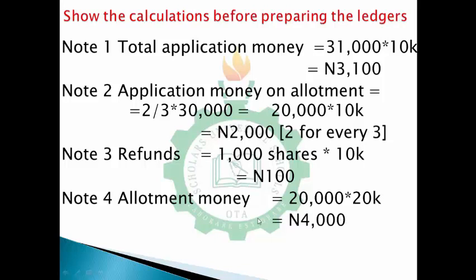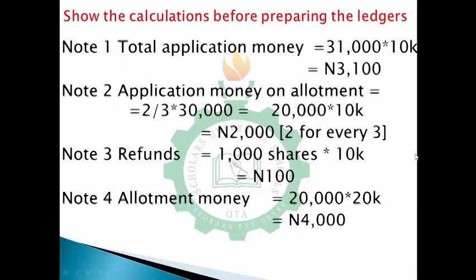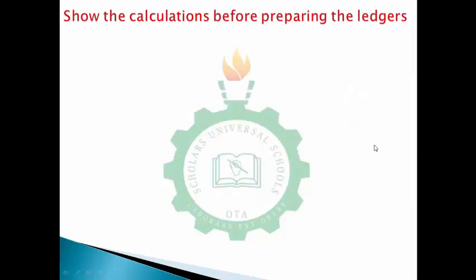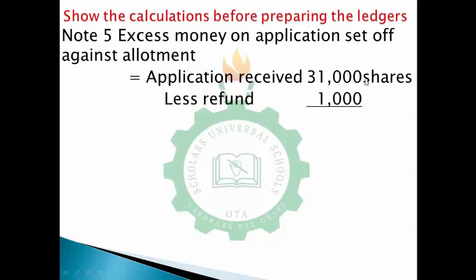However, I've been told that the excess application money is set off against allotment money. So let's see what will happen. First of all, I received 31,000 applications, right? To calculate the excess money set off against allotment money, I received 31,000 shares and I refunded 1,000. So taking 1,000 away gives me 30,000 left.